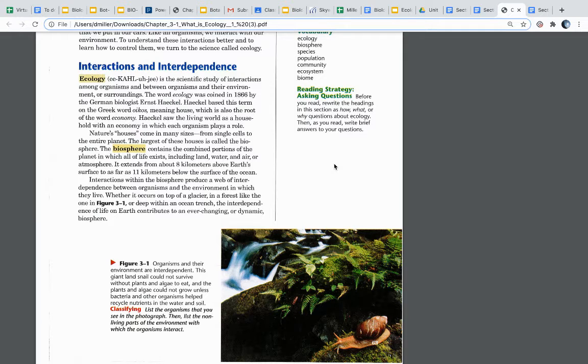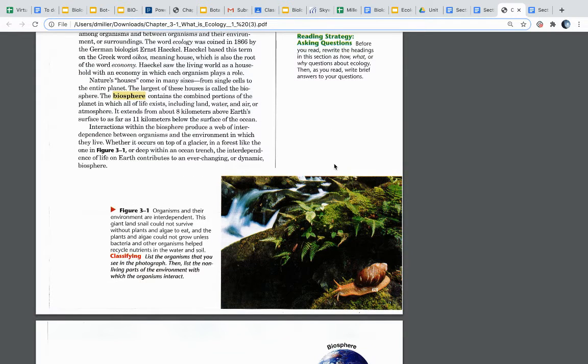The biosphere contains the combined portions of the planet in which all of life exists, including land, water, and air, or atmosphere. It extends from about 8 kilometers above Earth's surface to as far as 11 kilometers below the surface of the ocean. Interactions within the biosphere provide a web of interdependence between organisms and the environment in which they live. Whether it occurs on top of a glacier, in a forest like the one in Figure 3.1, or deep within an ocean trench, the interdependence of life on Earth contributes to an ever-changing or dynamic biosphere.